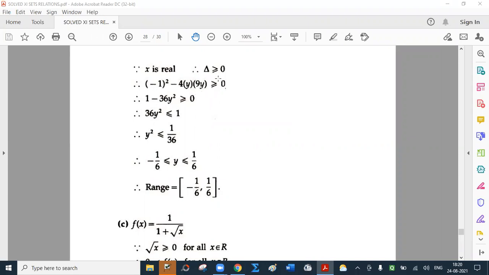So the discriminant, I hope you remember the concept of the discriminant of a quadratic equation. Delta greater than or equal to 0. What is delta? b square minus 4ac, for the quadratic equation ax square plus bx plus c equal to 0. So that gives 1 minus 36y square greater than or equal to 0. So y square less than or equal to 1 by 36. This means minus 1 by 6 less than or equal to y less than or equal to 1 by 6. So what is the range of this function? It is the closed interval [-1/6, 1/6].